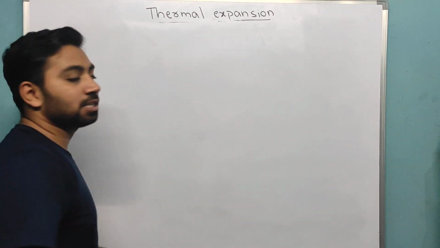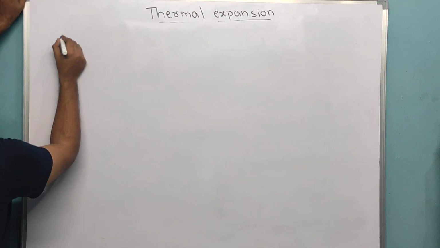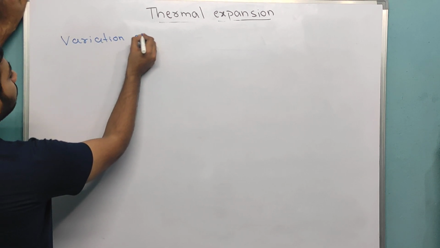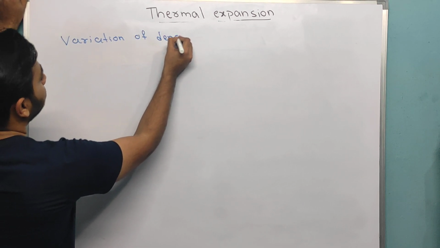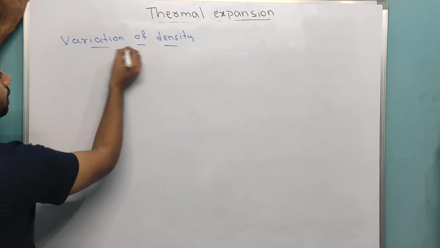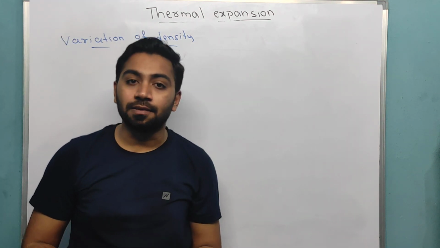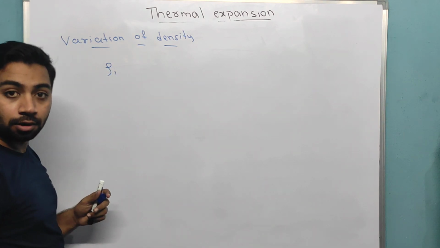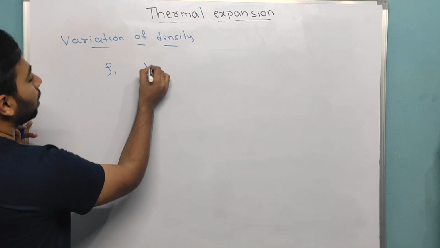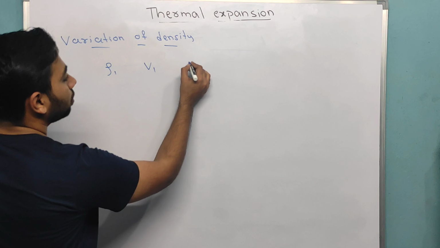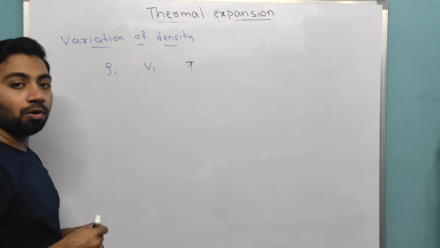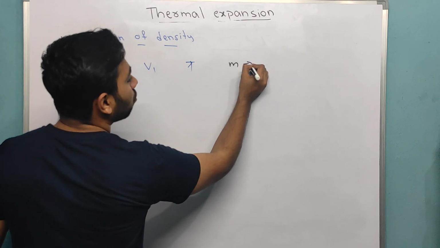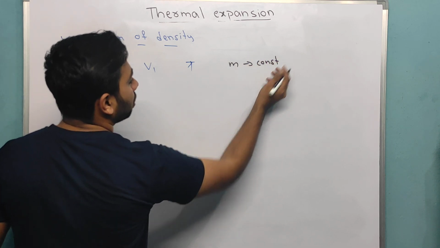Okay. Come on, let us study one more topic, which is variation of density. When I increase the thermal expansion, what is the variation of density? We will see. For example, if any object has initial density with volume V1 at temperature T, and mass m is constant. Mass is constant for any object.